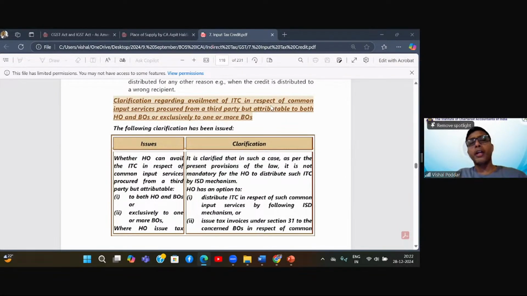This will also create a lot of challenges in future whenever your audit happens. And the officer may challenge my distribution of credit. Obviously, the officer may claim that the credit which I have distributed is wrongly distributed. So those challenges we will have to face in future.